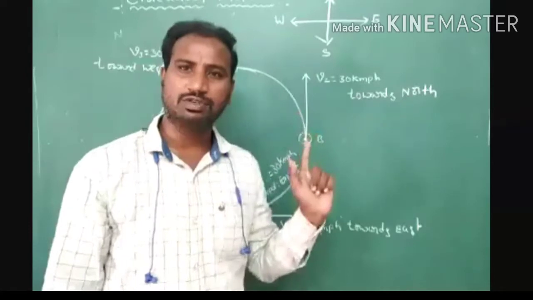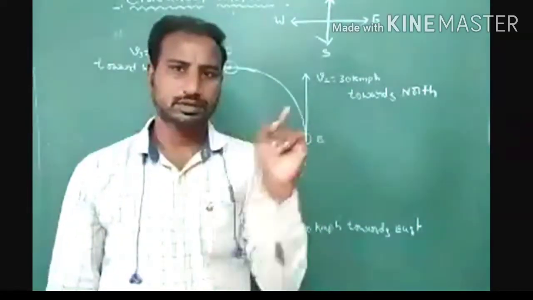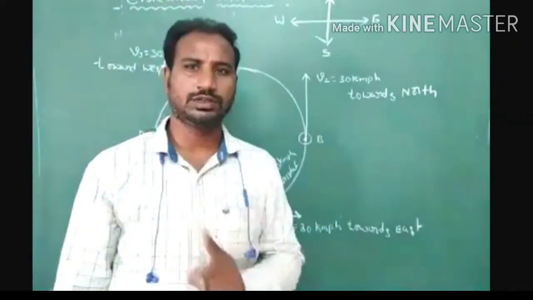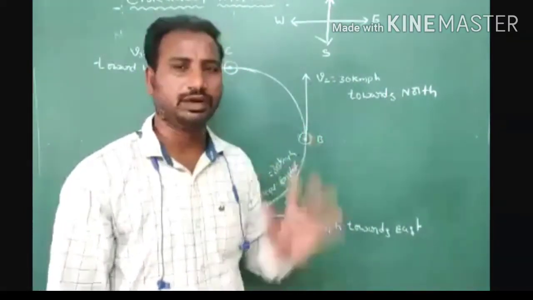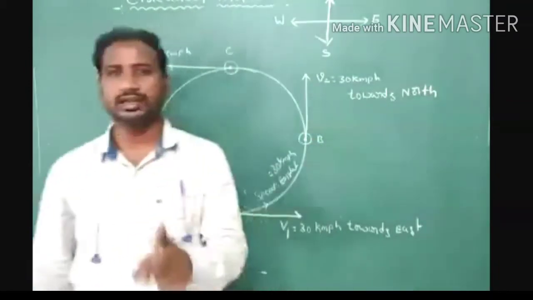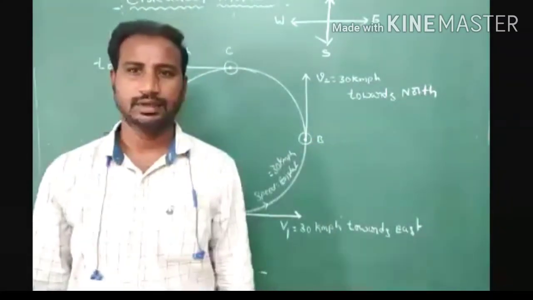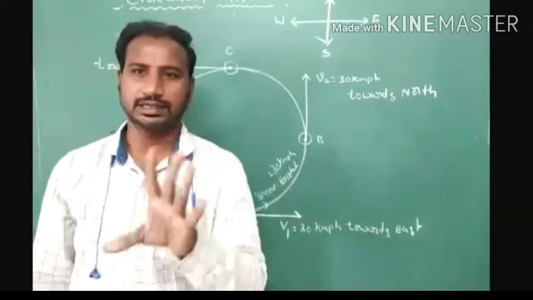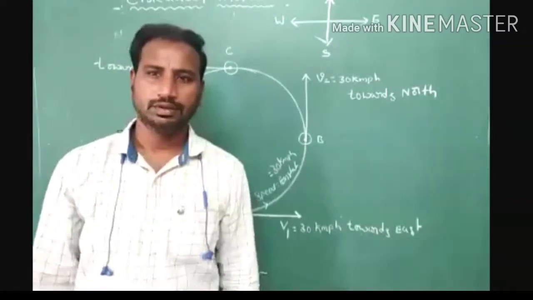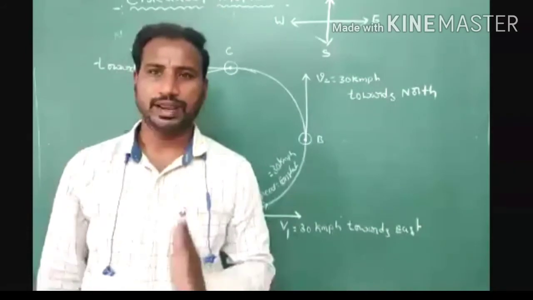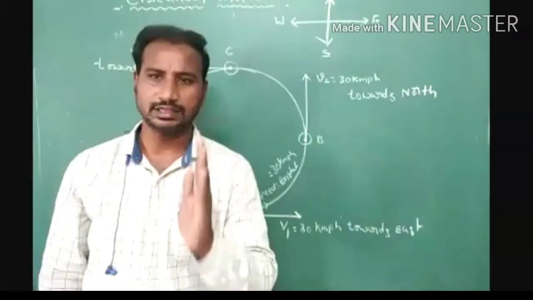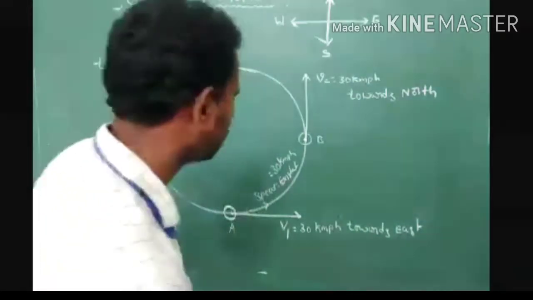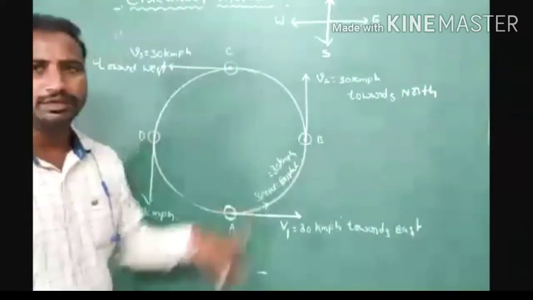What is the direction? If velocity is constant, acceleration how much? 0. But we did not consider that velocity is constant. Velocity is a variable quantity. Because of that reason only we get centripetal acceleration. Otherwise you are getting that acceleration 0. Okay, so now we can find out the direction of change in velocity. That change in velocity is also a variable quantity. So note down this information for velocity. Next we have to discuss that change in velocity.